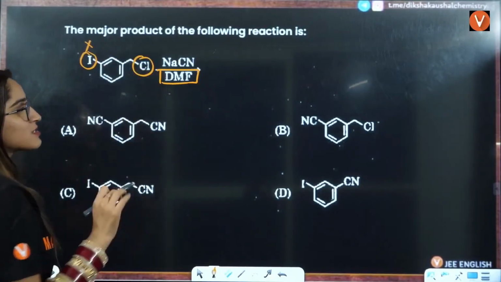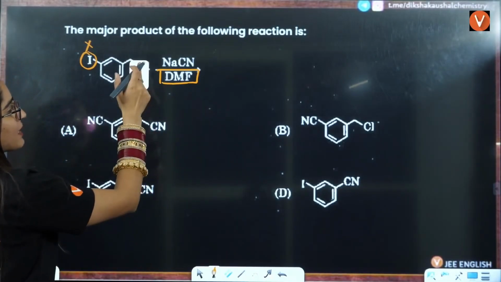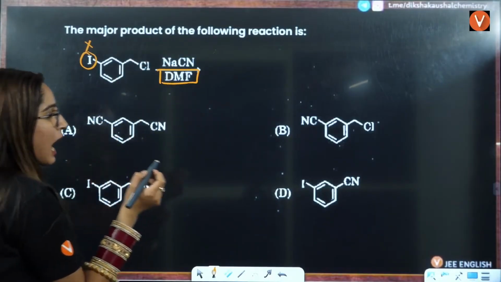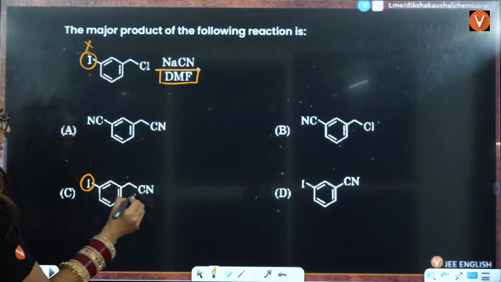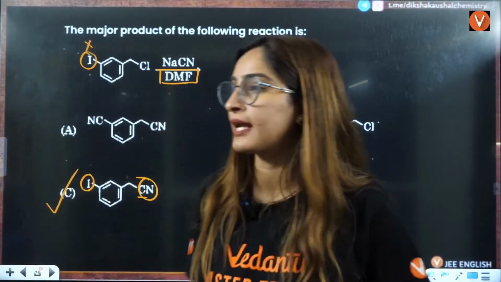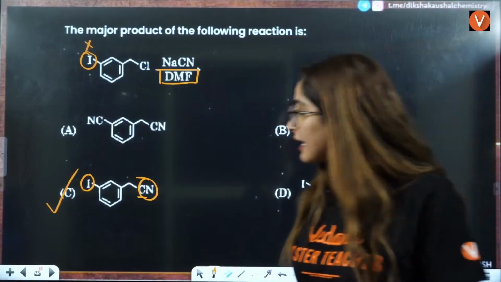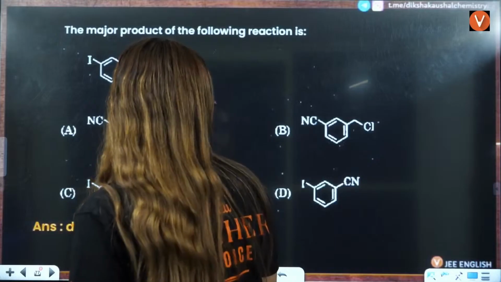It affects just the chlorine here. That is why it will replace Cl with CN. Iodine will remain intact. So the answer is C here. Directly, it's the game of reagents.